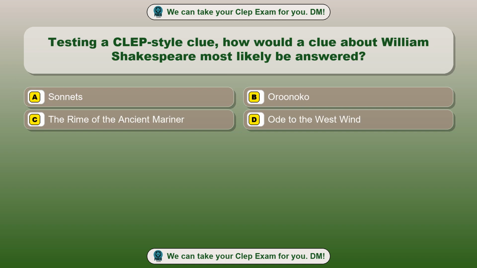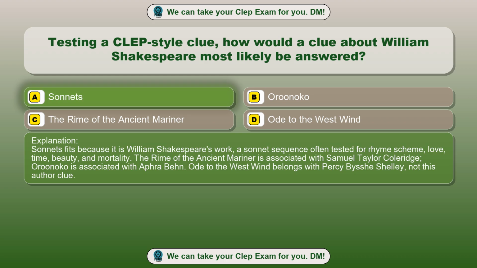Question 99. Testing a CLEP-style clue, how would a clue about William Shakespeare most likely be answered? Option A. Sonnets. Option B. Orinoco. Option C. The Rime of the Ancient Mariner. Option D. Ode to the West Wind. The correct answer is option A. Sonnets. Sonnets fits because it is William Shakespeare's work, a sonnet sequence often tested for rhyme scheme, love, time, beauty, and mortality. The Rime of the Ancient Mariner is associated with Samuel Taylor Coleridge. Orinoco is associated with Aphra Behn. Ode to the West Wind belongs with Percy Bysshe Shelley, not this author clue.